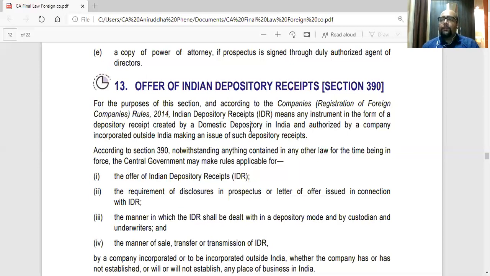So here basically there are the company, the custodian bank, and a depository. The depository will be in the foreign country, not in the same country as the company. The bank will be in the same country.